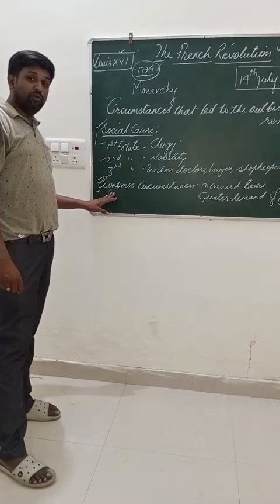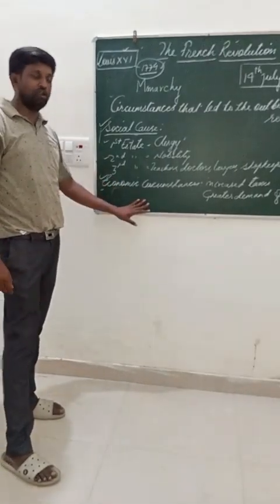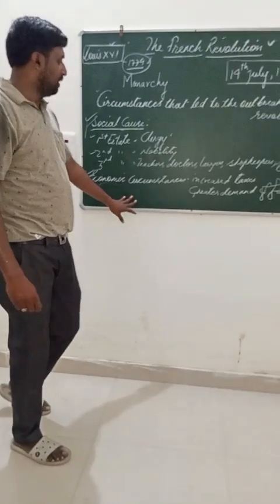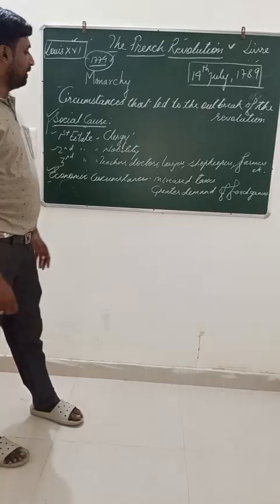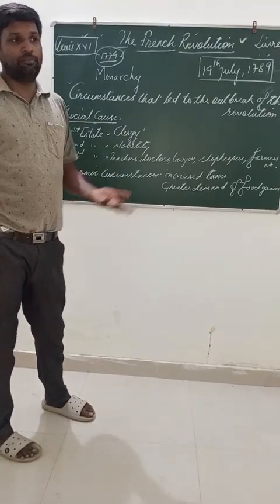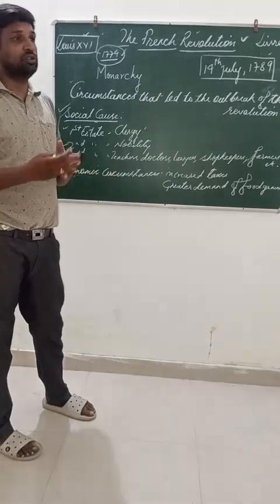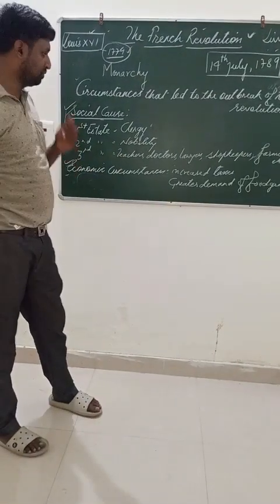We come to know about the economic circumstances. Louis XVI, in order to pay off the debt, was forced to increase taxes. And what was the process? How could the king impose taxes at that time? We will discuss this in the upcoming course.